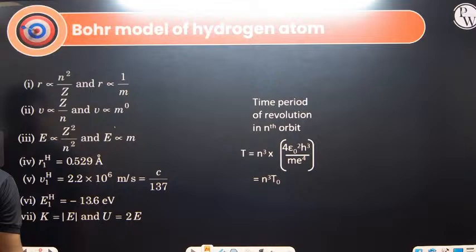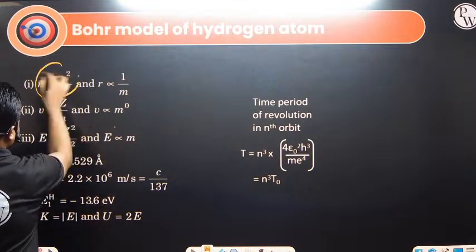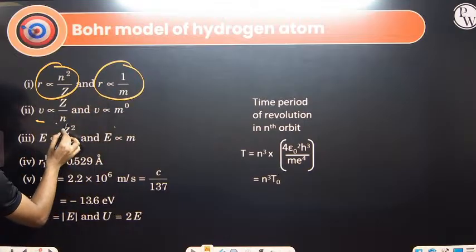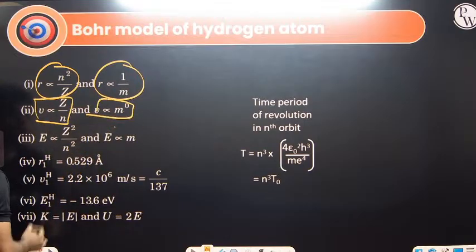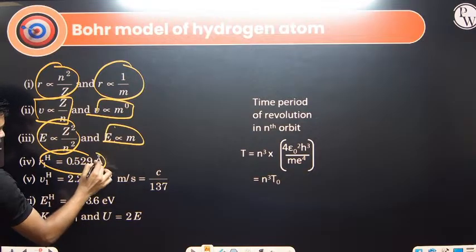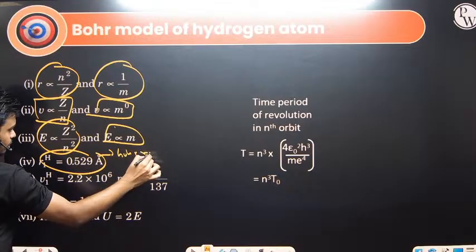So these are just the summary points of this. R is proportional to n square by Z. R is proportional to 1 by m, inversely proportional to mass. V is proportional to Z by n. V is proportional to m to the power 0. E is proportional to Z square by n square. E is proportional to mass. This is the Bohr radius, that is the smallest radius.